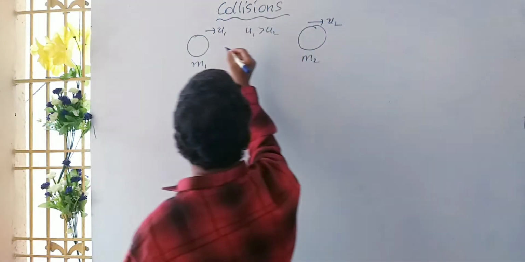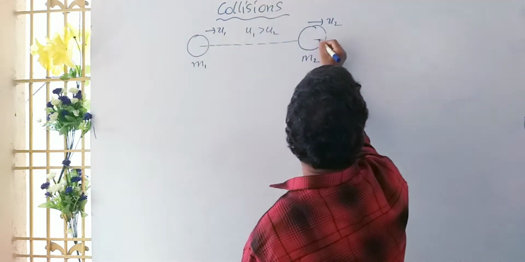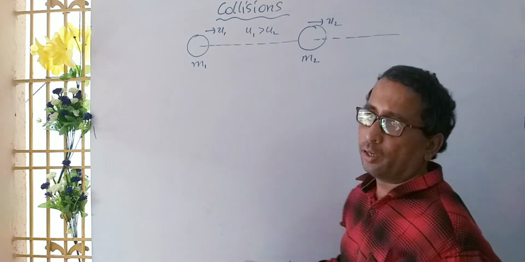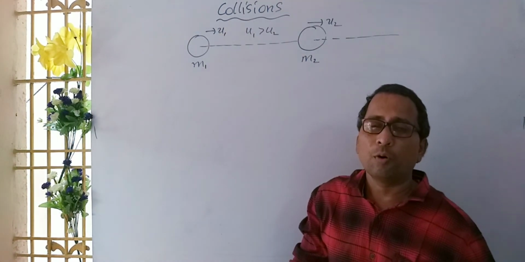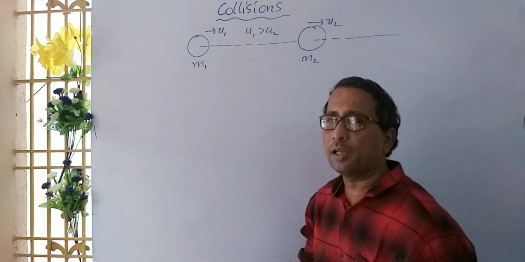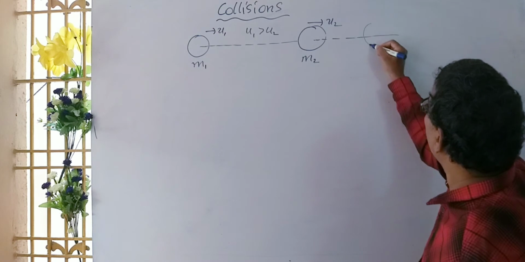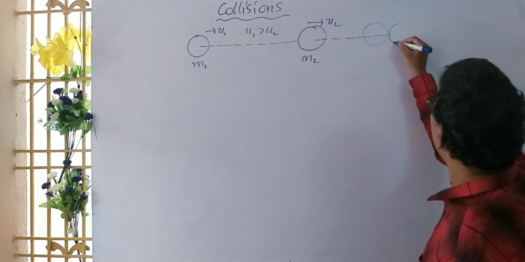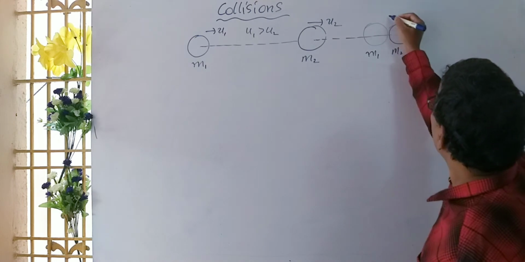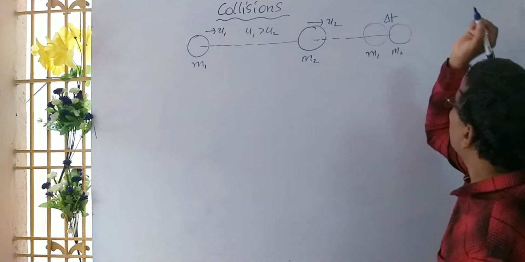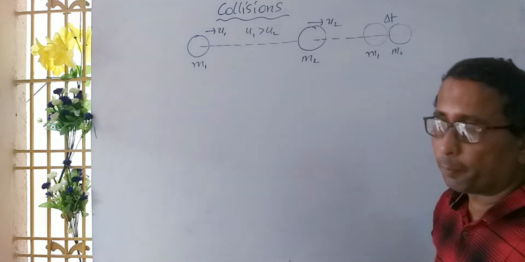Here we are first considering that both bodies are moving along the same straight line. That is called head-on collision. If they move like this, they will collide somewhere. They collide during a time period of delta t, that is the time of impact.